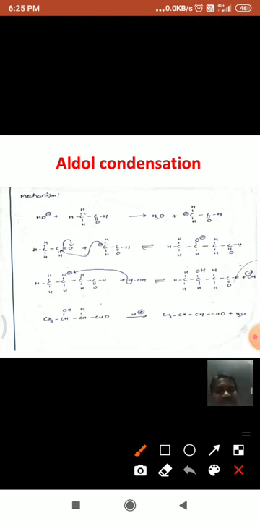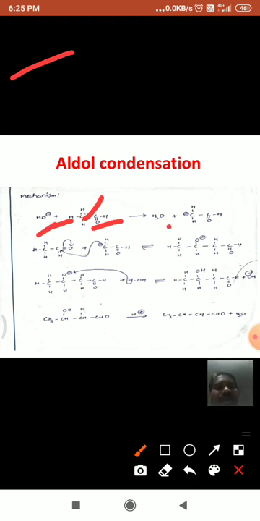For example, this is the carbonyl group, and this carbon is the alpha carbon, and the hydrogens attached to that carbon are called alpha hydrogens. These alpha hydrogens are acidic in nature. They can be easily removed by means of a base.